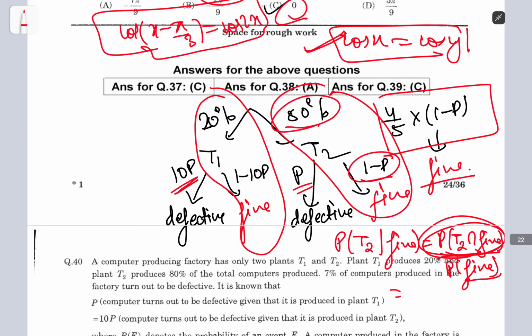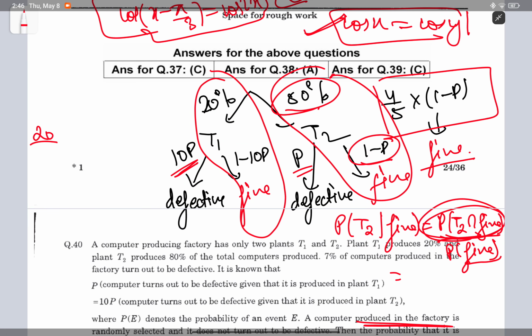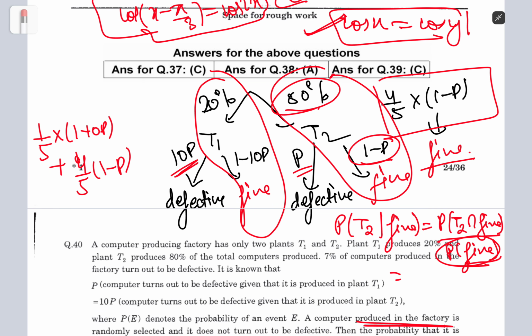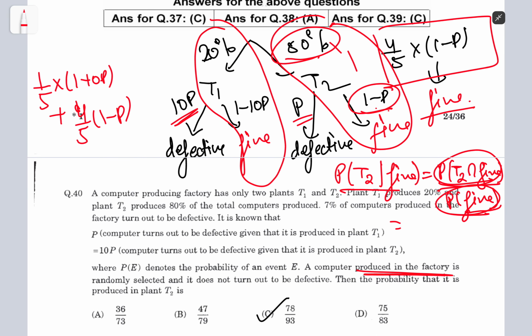So when you add this up, 20 by 100, I'll just write this as 1 by 5 times 1 minus 10p plus 4 by 5 times 1 minus p. And you divide by this, and the numerator is just this 4 by 5 times 1 minus p. This is going to be the answer.